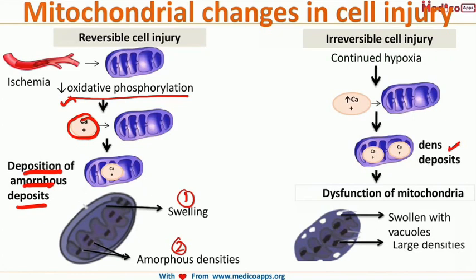So if we see, in reversible cell injury there were swellings, but in irreversible cell injury these swellings changed into vacuoles, and in reversible cell injury they were amorphous densities, whereas in irreversible cell injury these amorphous densities changed into dense deposits, also called large densities.